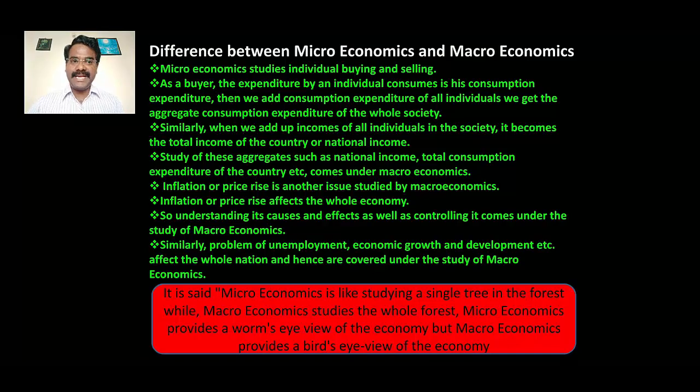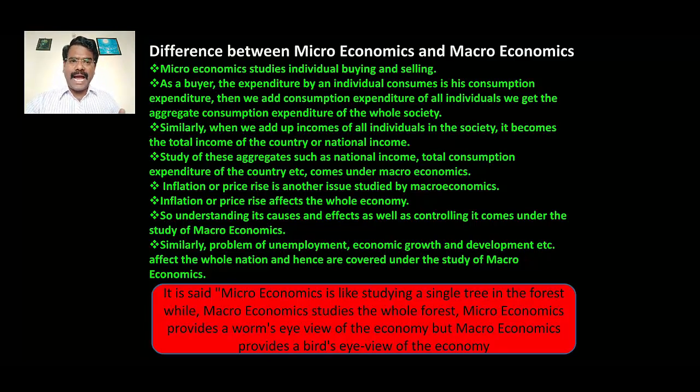Microeconomics studies individual buying and selling. As a buyer, there is the expenditure by an individual consumer on his consumption. When we add the consumption expenditure of individuals, we get the aggregate consumption expenditure of the whole society.